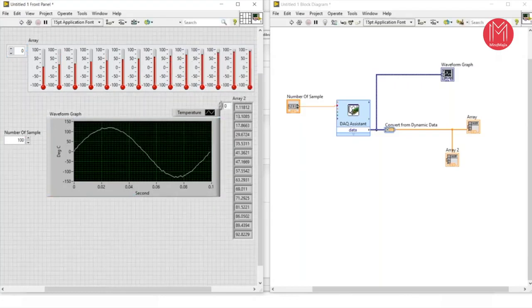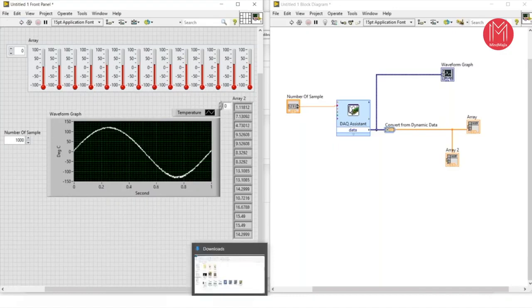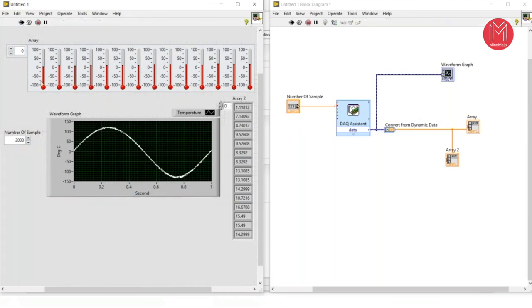Now let's see. For the 100 samples it takes 0.1 second. If I acquire 200 samples, it will be 0.2 seconds. If I acquire 1000 data points, it will take 1 second to simulate. Now look at it, it's taking time. Okay, 1 second to acquire 1000 data points. Let's see, if I take 2000 data points, it will take 2 seconds to simulate.